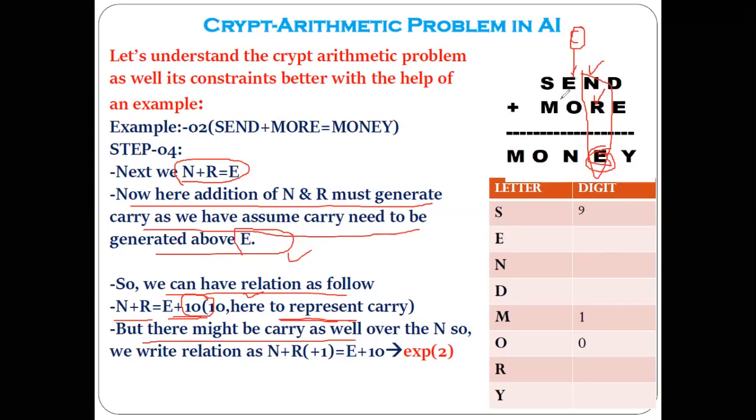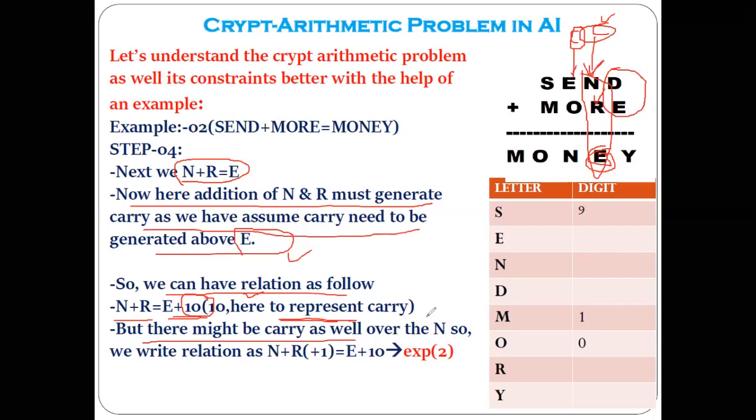Now it is also possible that the carry might be generated above the N also. This assumption we have to make here. The carry might be generated above the N also. The carry can be generated above the N only when the addition of D and E is equal to 10 or more than 10. Understood? Then and only then can carry be generated above the N. So here you just have to assume the carry will be generated above the N.